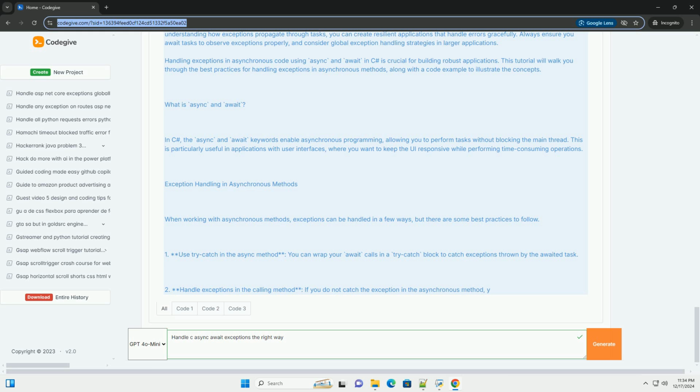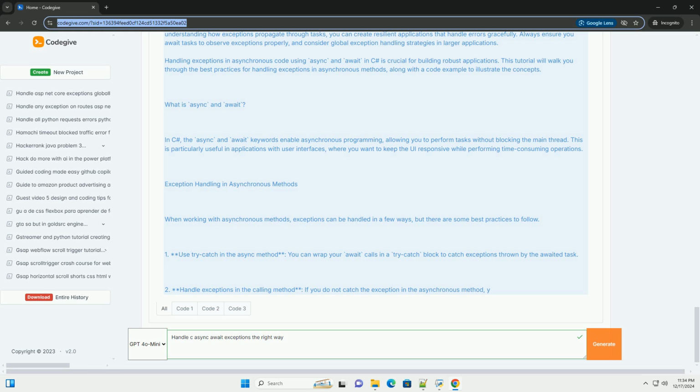Explanation of the example. 1. Main method. This is the entry point of the application. It calls the FetchDataAsync method and wraps it in a try-catch block to handle any exceptions that may bubble up. 2. FetchDataAsync method. This method is responsible for making an HTTP request. It has its own try-catch block.